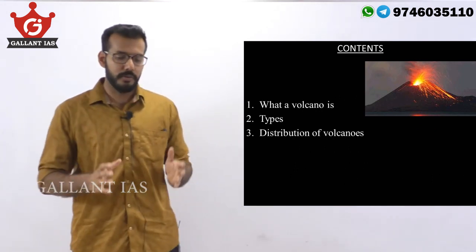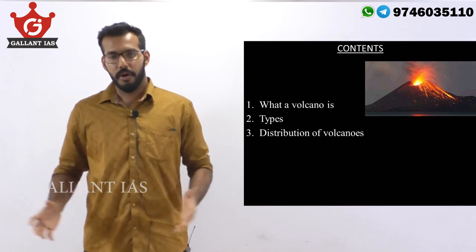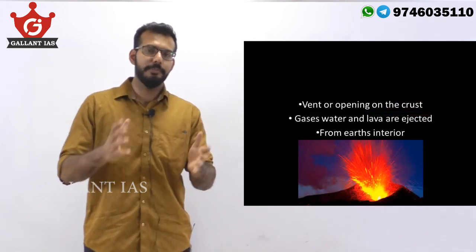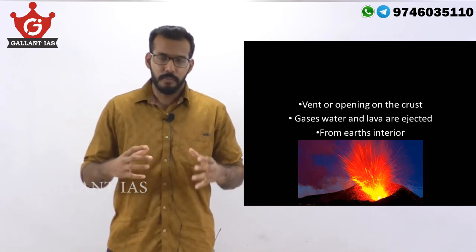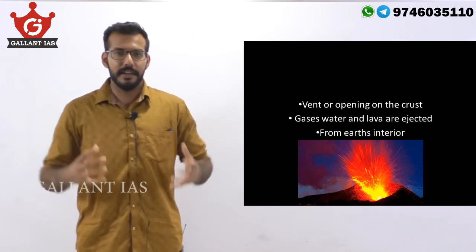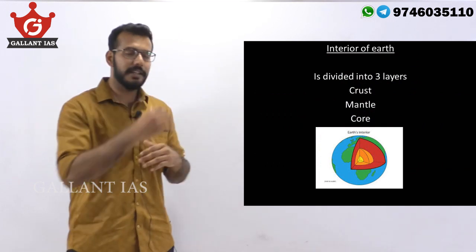Today we're going to learn about what a volcano is, the types of volcano and the distribution of volcanoes around the world. A volcano is simply a vent or a crack on the surface of the earth through which molten rock, gases and lava are expelled, ejected from the interior of the earth. Before we get to the types, let's remember some important facts relating to this phenomenon to better understand volcanism completely, holistically.